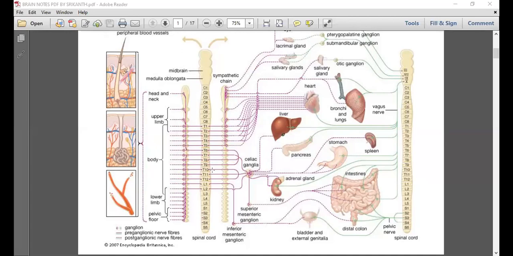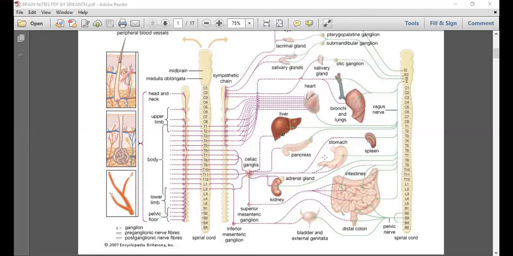That's what we paid effort for. If I want to talk from here, this is A, this is B, this is C. The T6, T7, T8, T9 preganglionic nerve fibers arising from here go to the celiac ganglia, then their postganglionic nerve fibers go to the stomach.